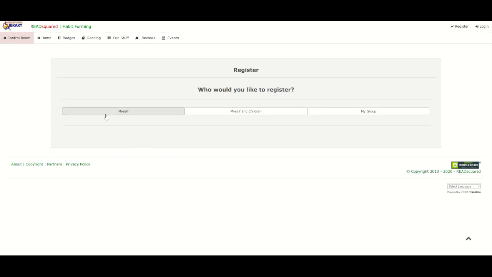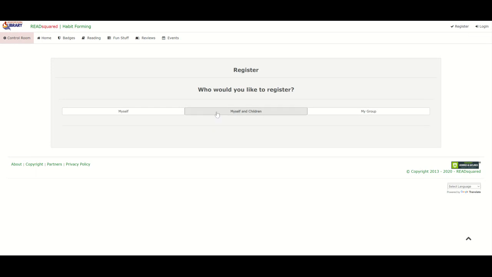Now, over here on this side is myself. That's pretty self-explanatory. For adults and teens, you may sign yourself up. Here in the center is for adults and children. So this is the family one. You will be signing up yourself and your children. Over here in my group, that is for daycare centers and other groups like that. It's a different type of login. So I should say different type of registration.